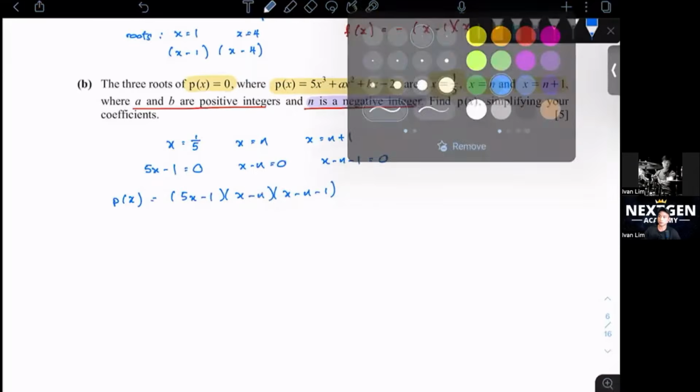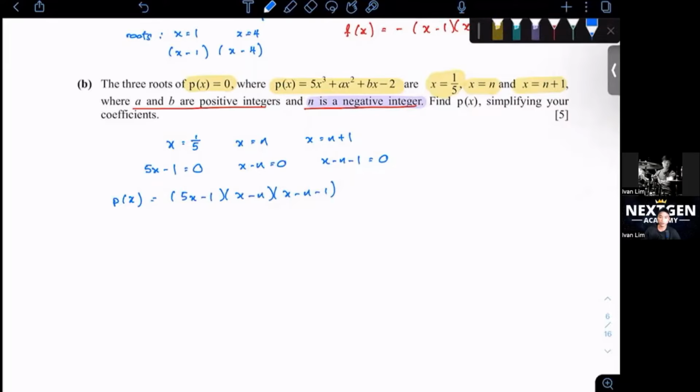Let's slowly open up this bracket. You have to be extra careful, because the moment you multiply and get one value wrong, your entire equation will be wrong. So double and triple check your plus minus signs and the values you multiply with. What I will do is the first two brackets first. You'll get 5x squared minus 5nx minus x plus n, and then multiply with x minus n minus 1. You can straight away cross multiply, but be extra careful.